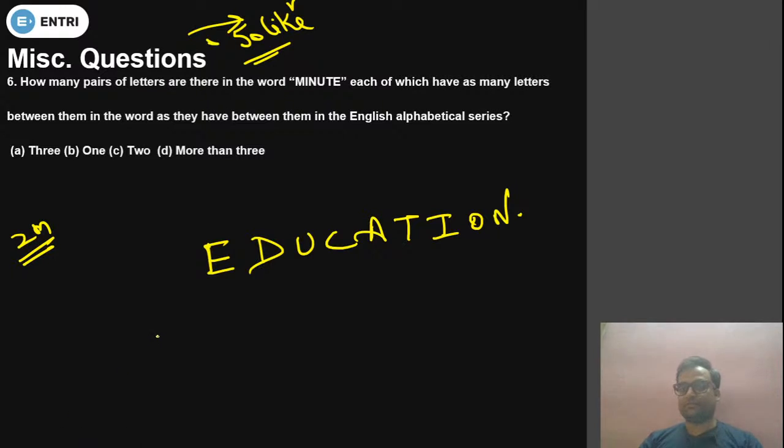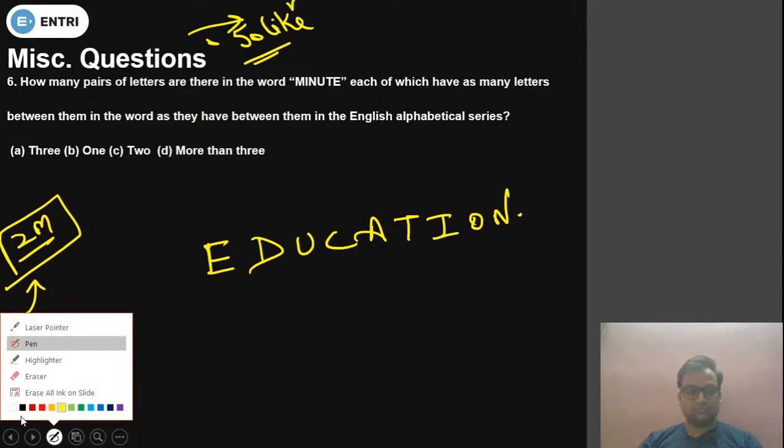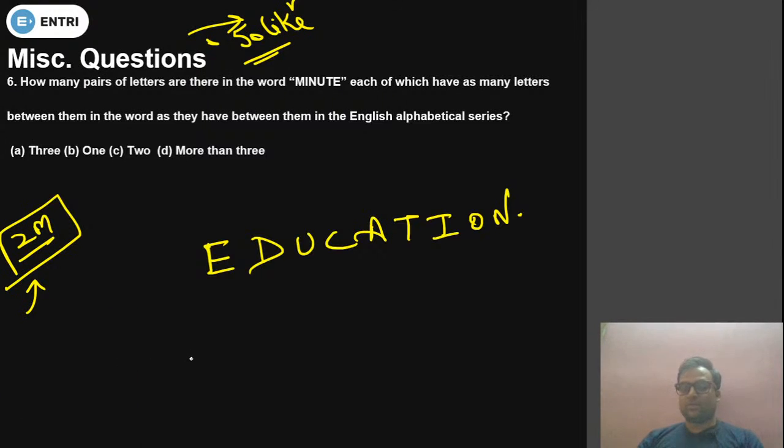Okay, come on. More comments quickly. Fatafat, tell me. Akash Shukla, where is your answer? Come on, come on, come on.